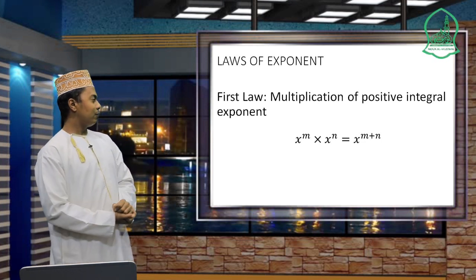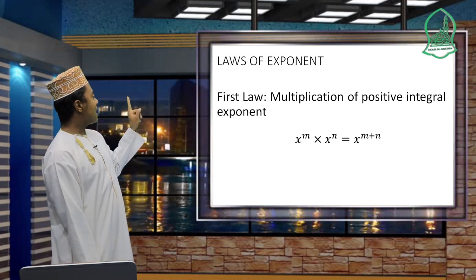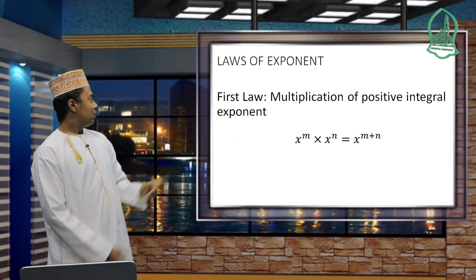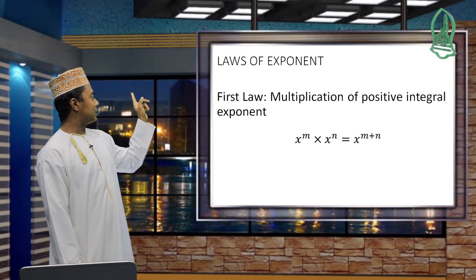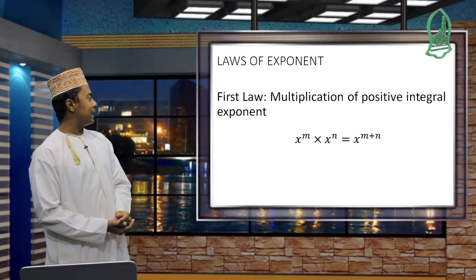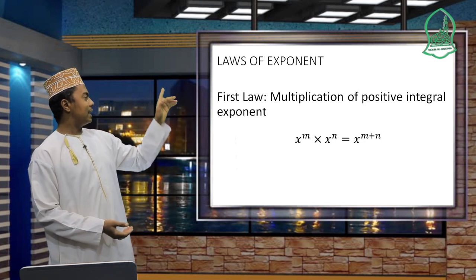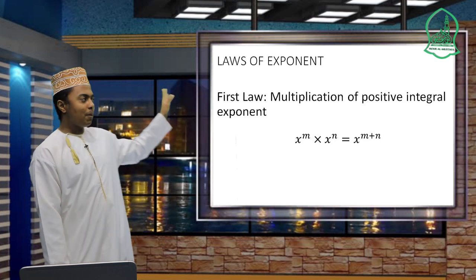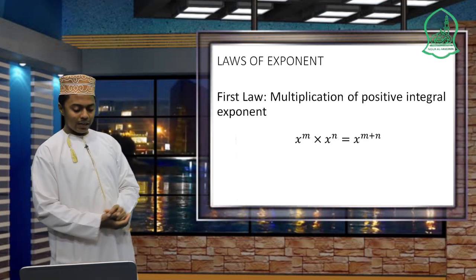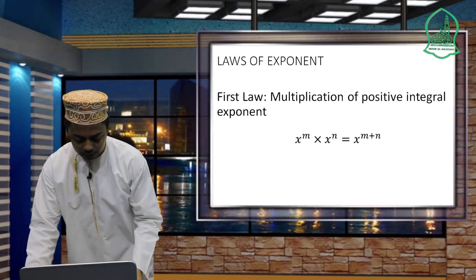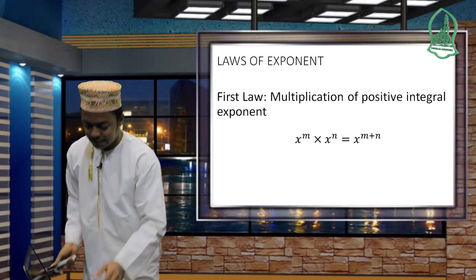As we see here, we have x exponent m multiplied by x exponent n. Look at that sum. So this x exponent m multiplied by x exponent n becomes equal to x itself, then the powers, we sum the powers of each one. So let us look clearly at this first law by using maybe a different example.